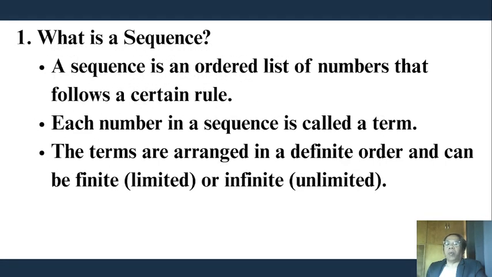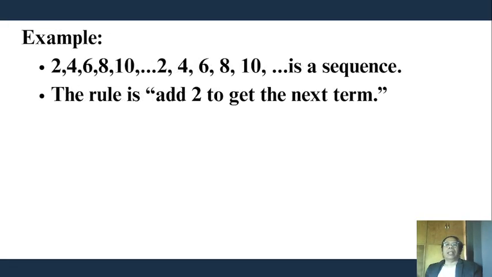Number 1. What is a sequence? A sequence is an ordered list of numbers that follows a certain rule. Each number in a sequence is called a term. The terms are arranged in definite order and can be finite, limited, or infinite, unlimited. Example, 2, 4, 6, 8, 10 is a sequence. The rule is add 2 to get the next term.